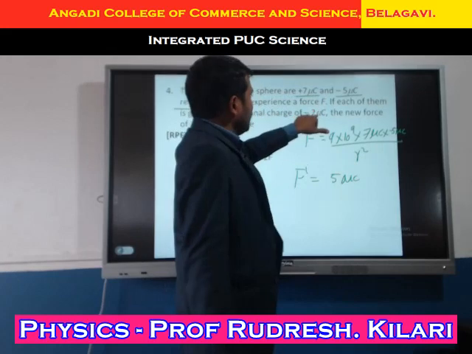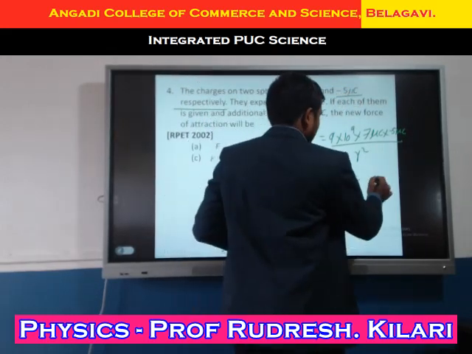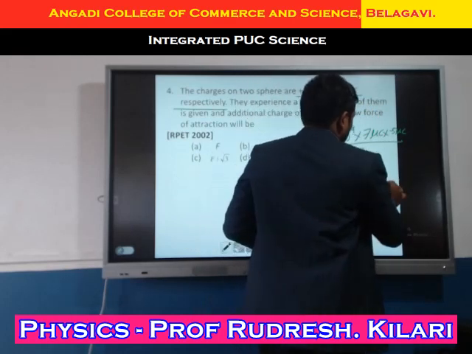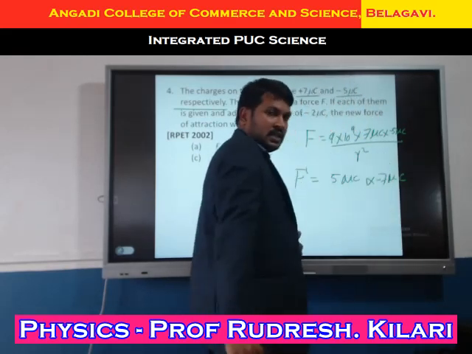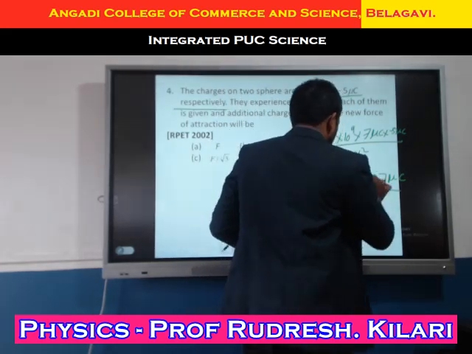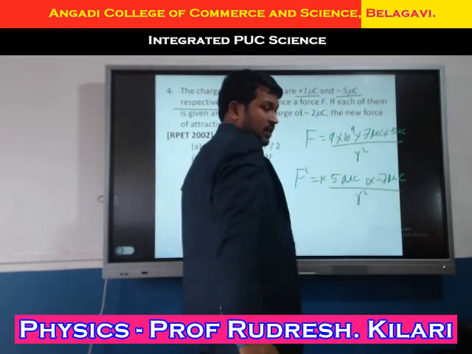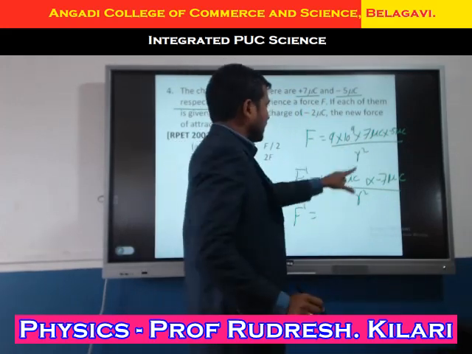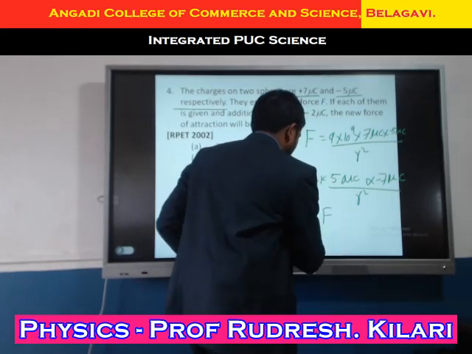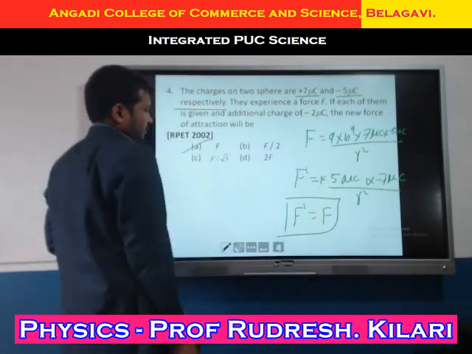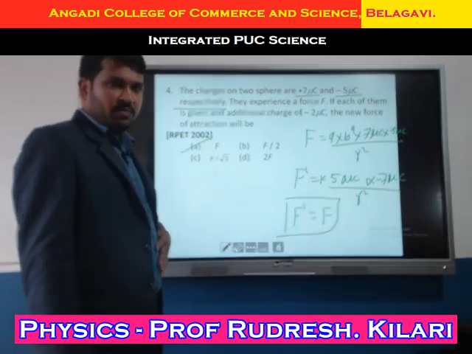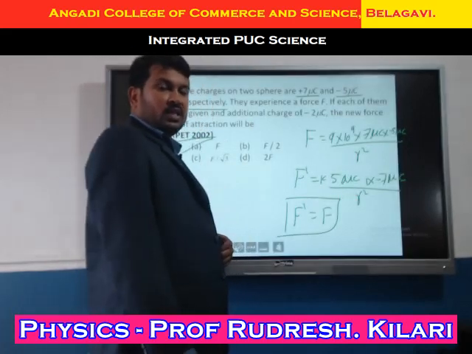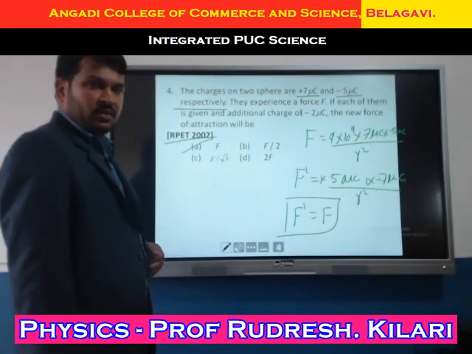Again, if they add it to this one, minus 5 and minus 2 is minus 7 microcoulomb, divided by r square, as well as k. So check this one: we get the same value. By comparing these two, the answer is F. Nothing changes. Simple question, but important. Understood? I hope you understood.